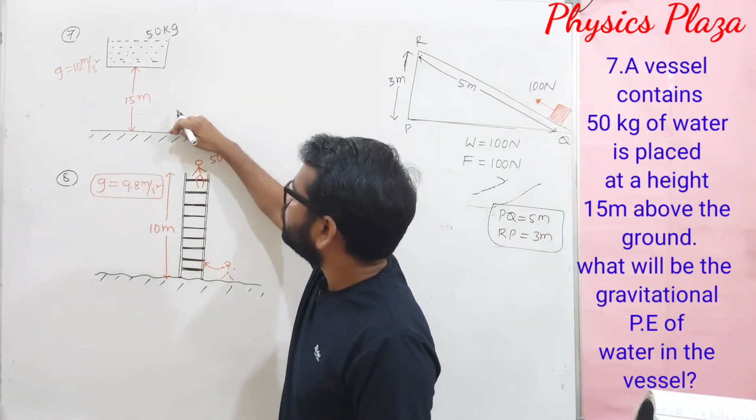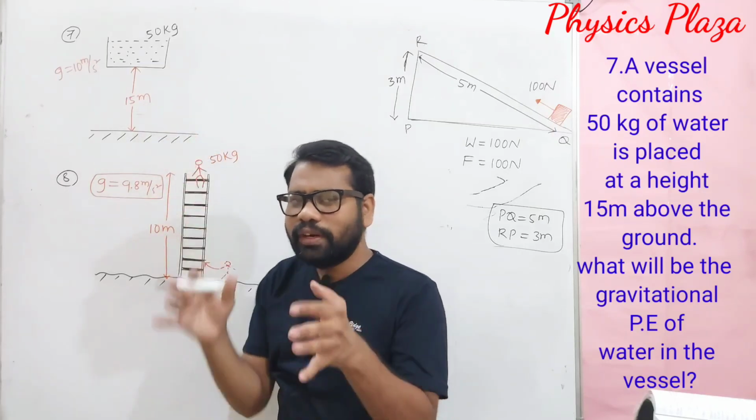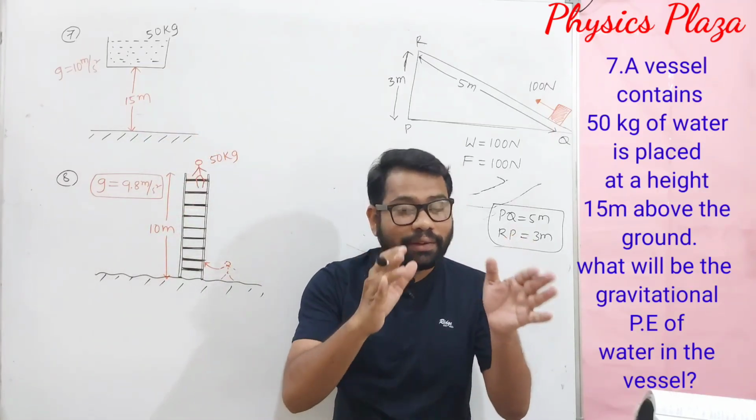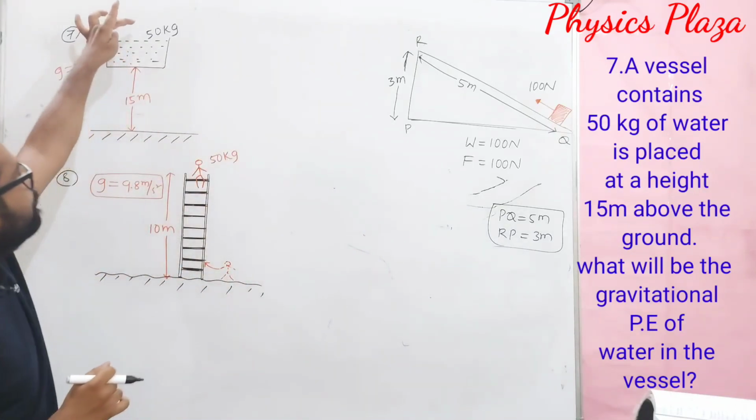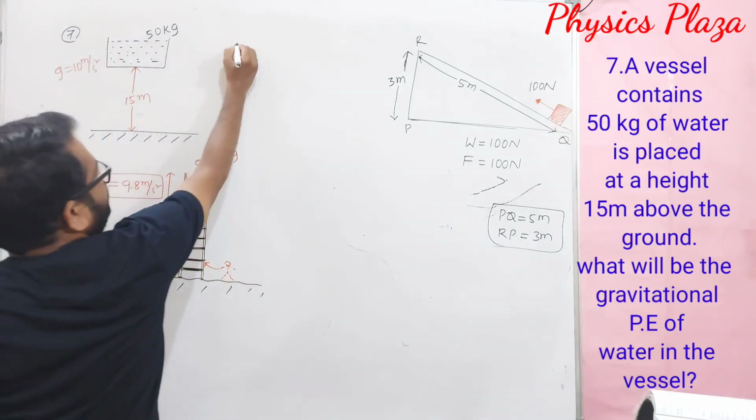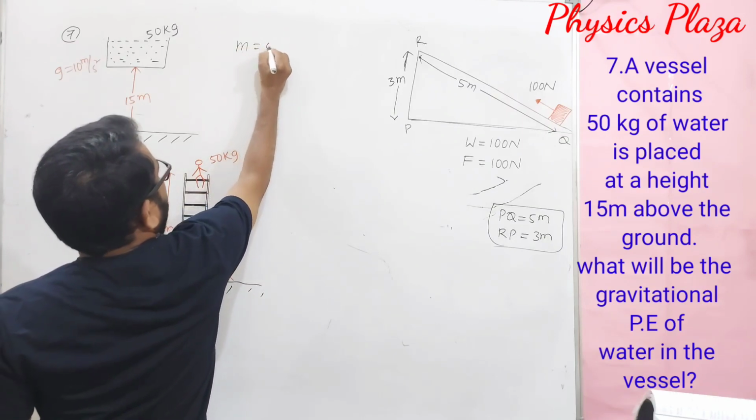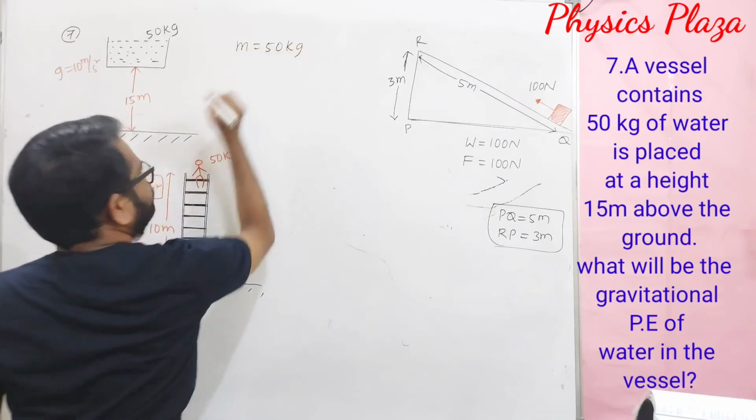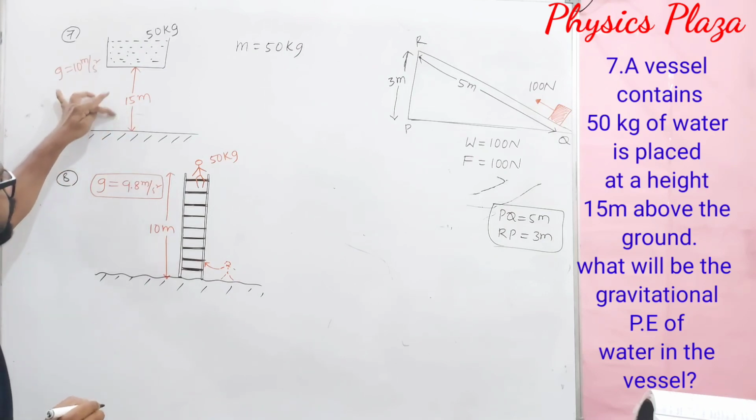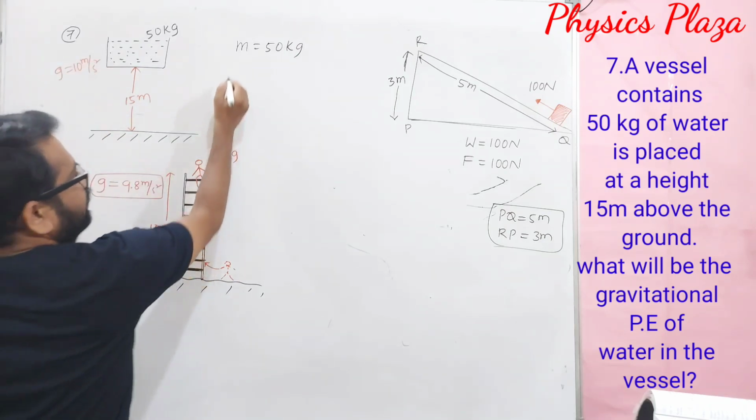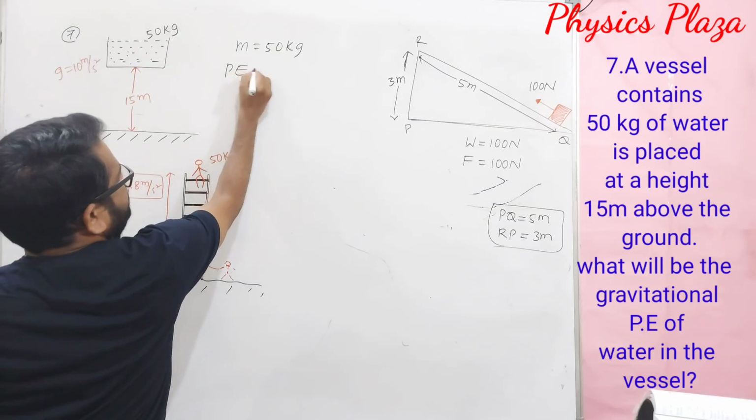So when it is placed at a height of 15 meters, definitely it possesses some gravitational potential energy that they are asking us to calculate. Here the mass is given, it is 50 kg, and the height is also given, 15 meters. So how do we calculate the gravitational potential energy? Potential energy is equal to